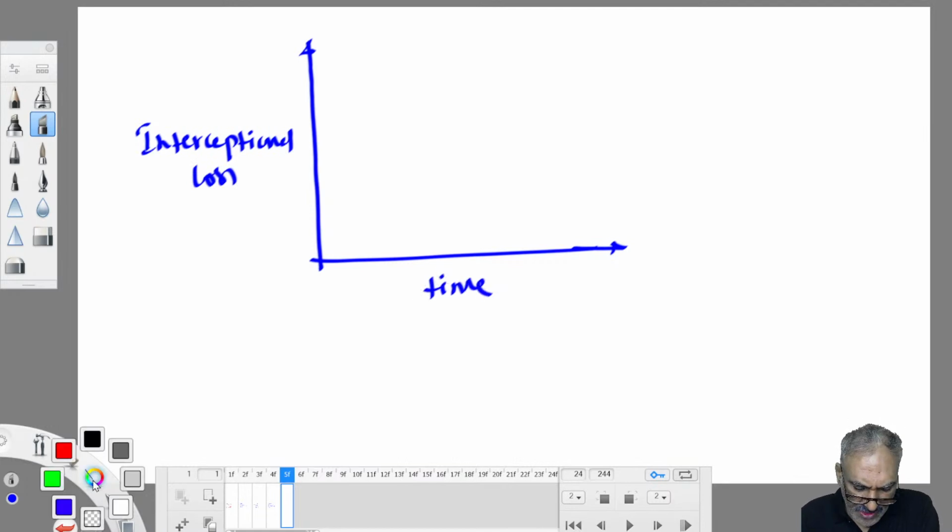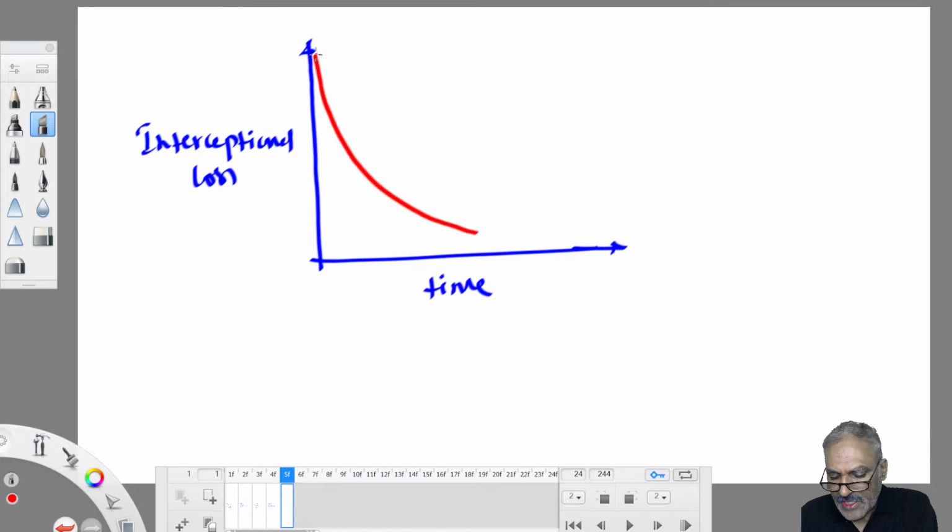So it is maximum at the beginning of the storm. As storm duration increases, it exponentially decreases and slowly becomes zero. Slowly becoming zero is called asymptotic in nature. Asymptotic in nature means that loss slowly becomes zero. That's all. This much idea is more than sufficient. Understood now? So what is that loss?